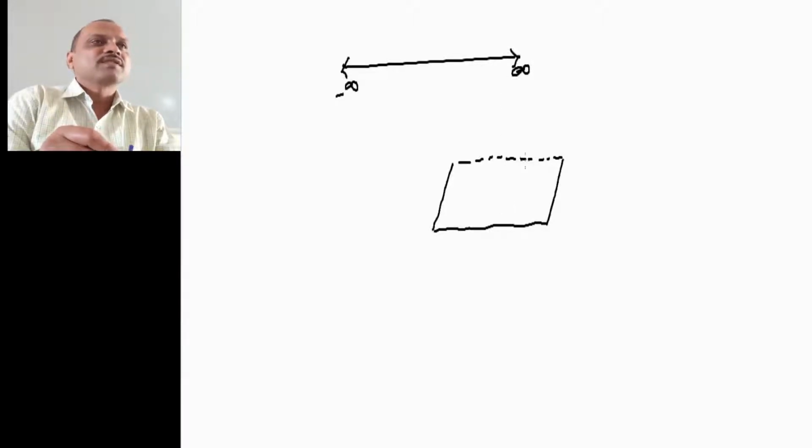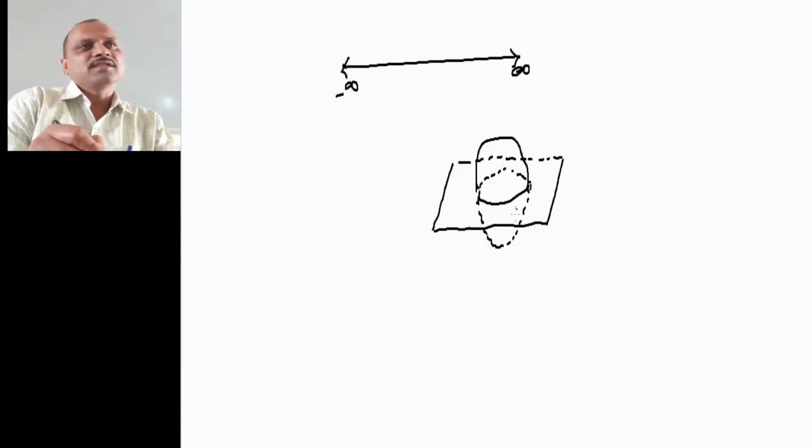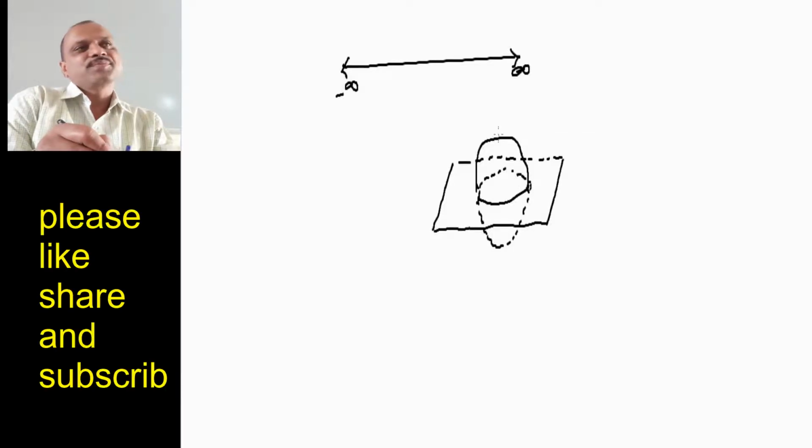To denote this, let us take the sphere which cuts the complex plane at the equator. So if this is the sphere which cuts the complex plane at the equator, then this is my plane, and this is the north pole of the sphere.